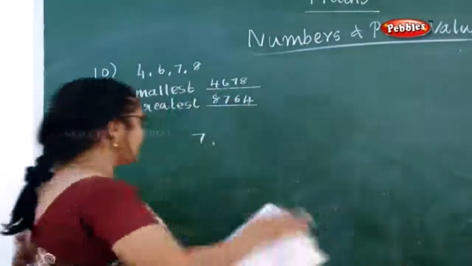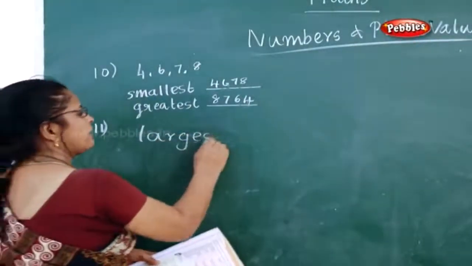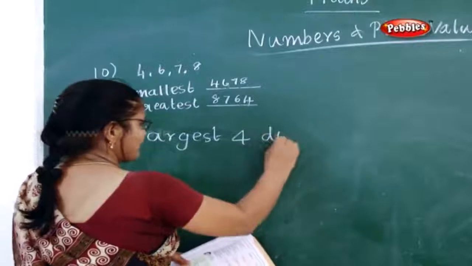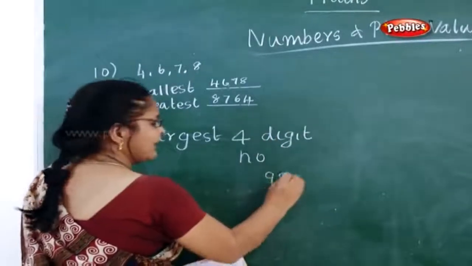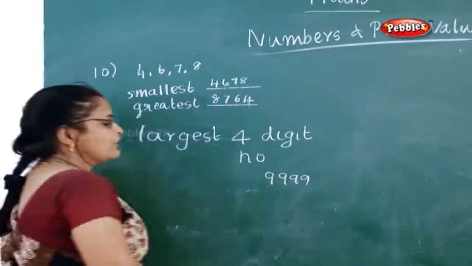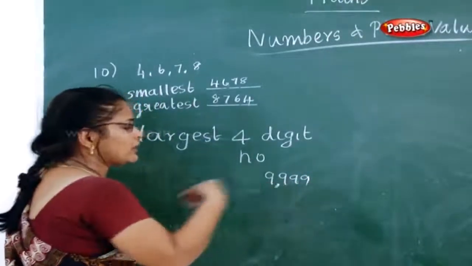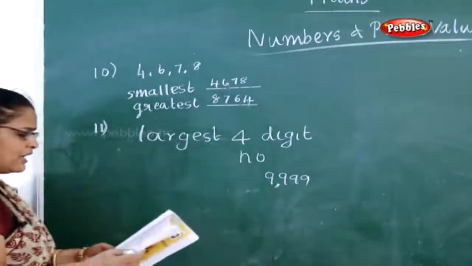Now see the largest 4-digit number. What is the largest 4-digit number? It is 9999. Now, in that story they have given, the first digit you have to put a comma. So 9,999.